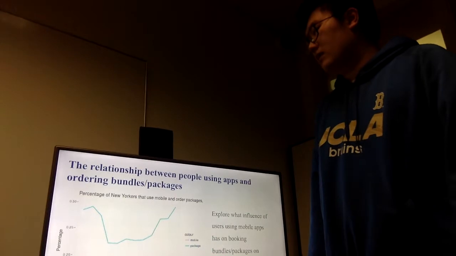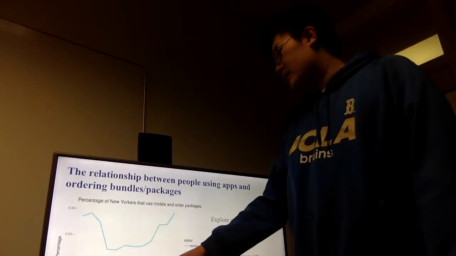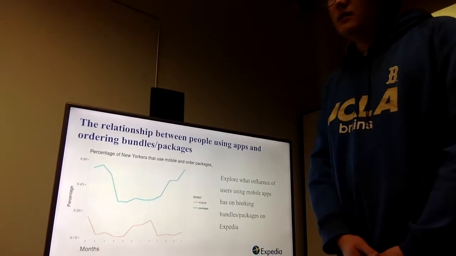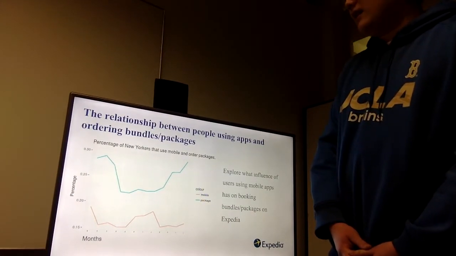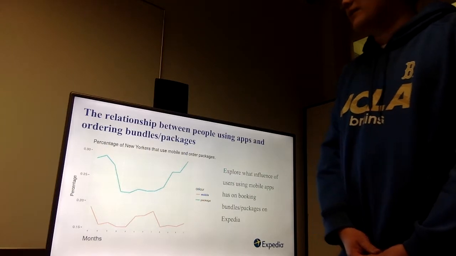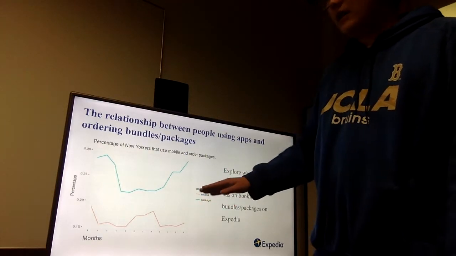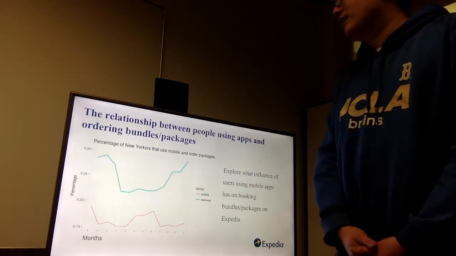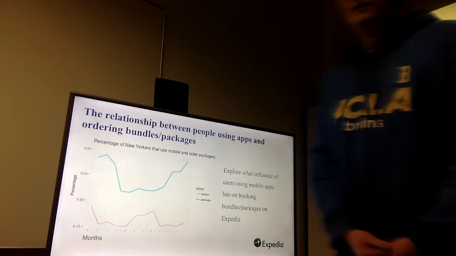Another interesting trend we found was that more and more people are starting to order through mobile. We can see here that it's starting to reach 20%, and we predict that if Expedia can improve their UI and their mobile experience, the numbers would go even higher and help Expedia establish an advantage in the mobile market.